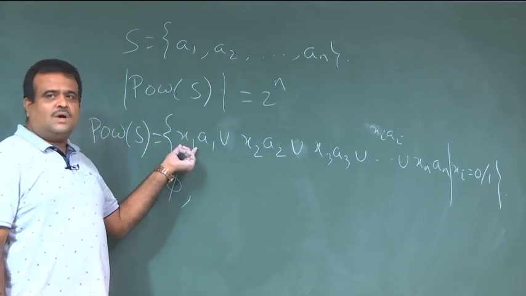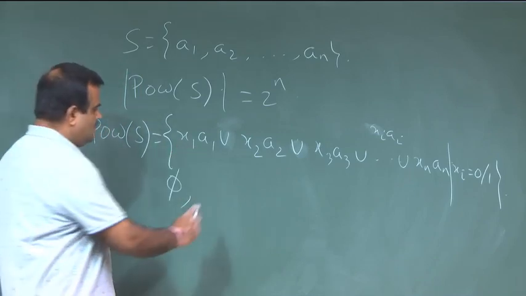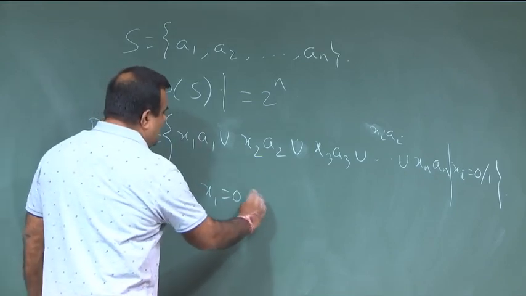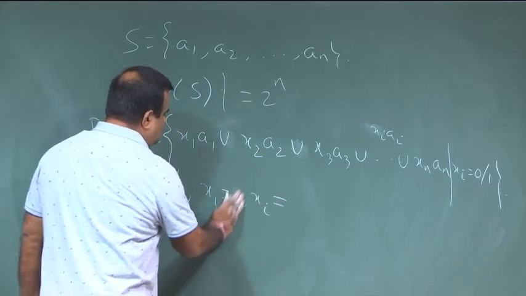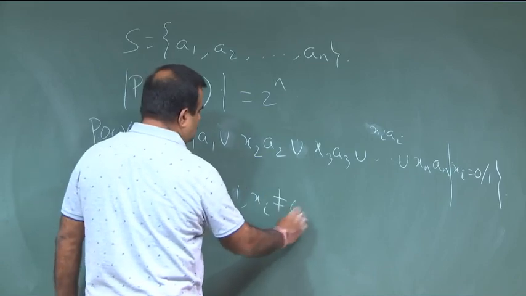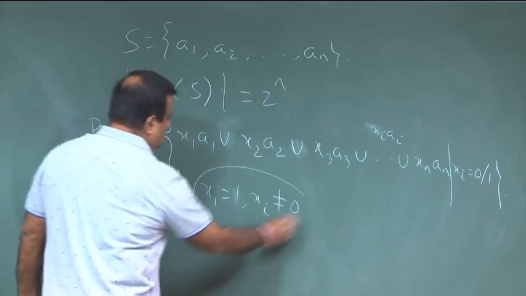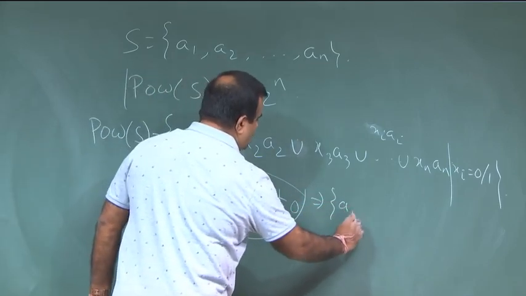Now, if only x1 is 1 and the remaining are all zeros, this will give us the set A1.